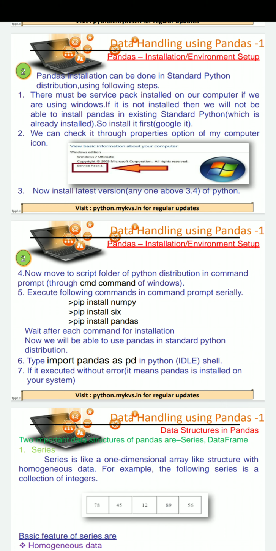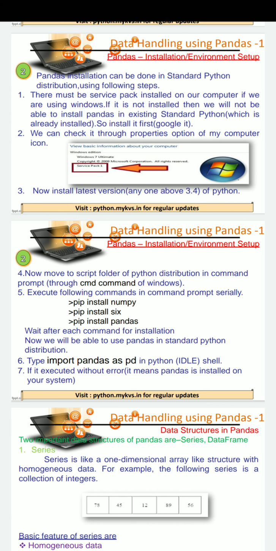You will have to write pip install numpy, press enter. It will download the numpy module on your system automatically. Then write pip install six and execute it. Then write pip install pandas, then execute it.